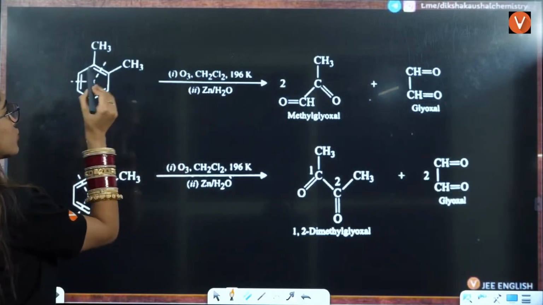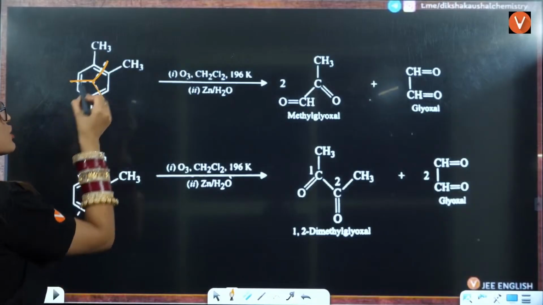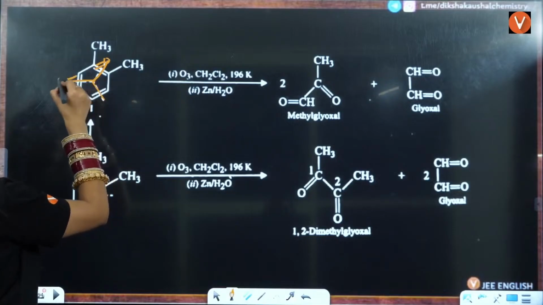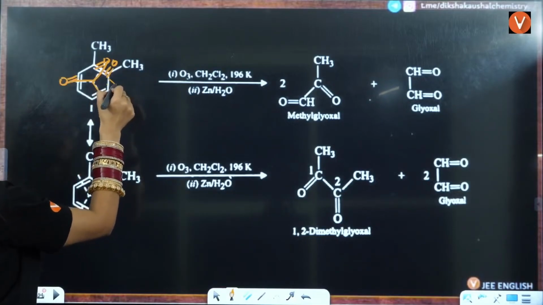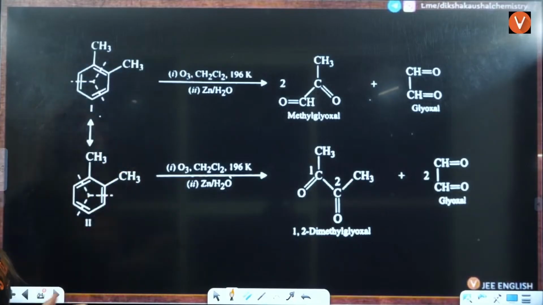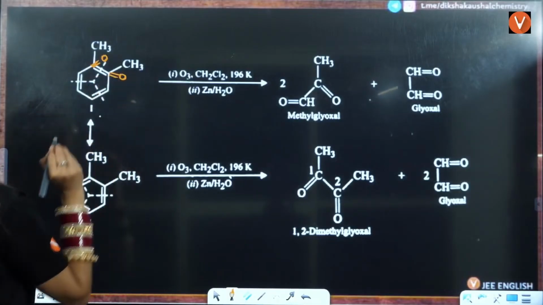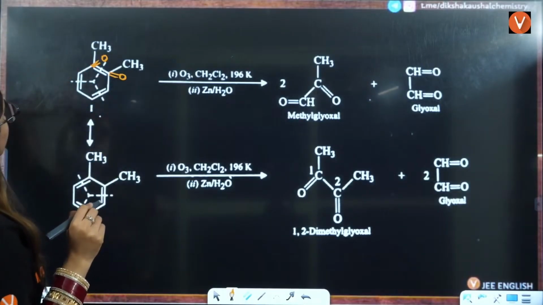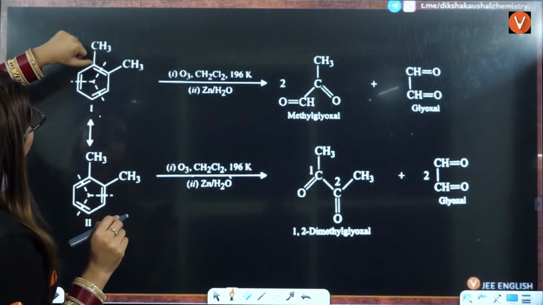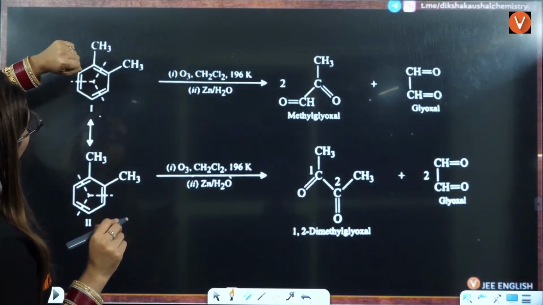On ozonolysis, 2 things can happen. Like this, it can break the bond, right? So here you will have double bond O at each broken carbon. So like this it can break the bond. So here it will be double bond O, here it will be double bond O. That will give you which thing? Okay, according to that, break the double bond, attach double bond O, double bond O, break the double bond, attach double bond O, double bond O, right?